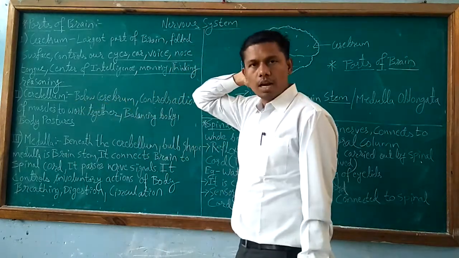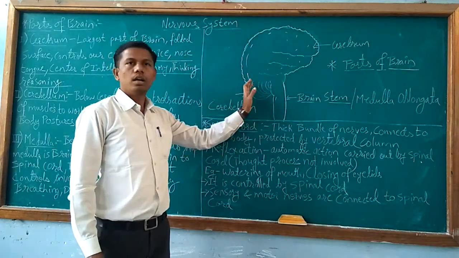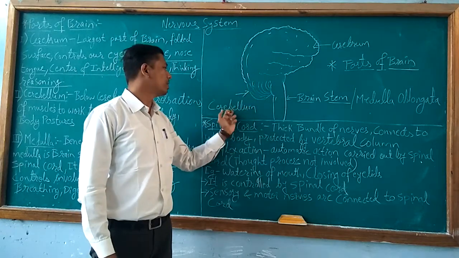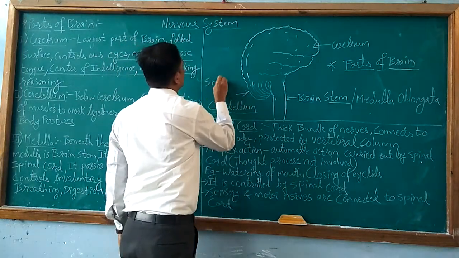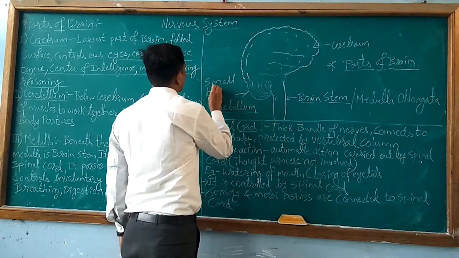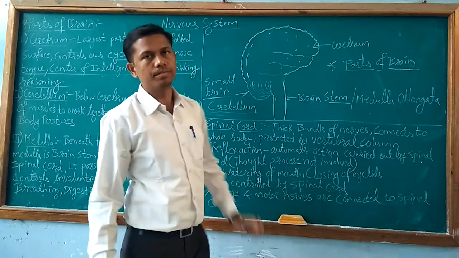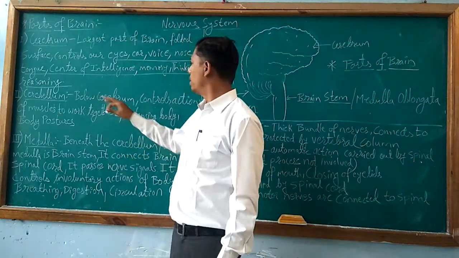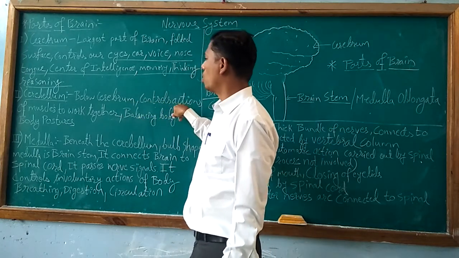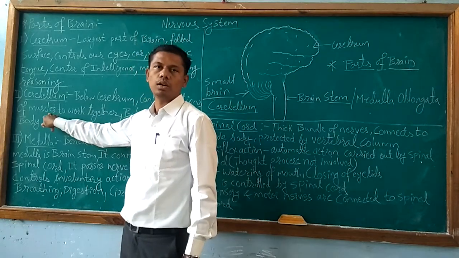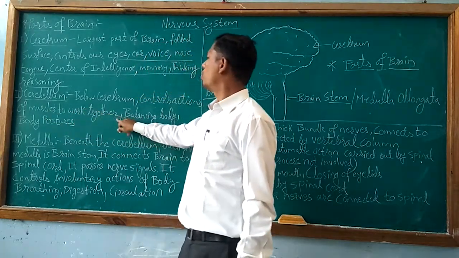Cerebellum present at the back side of the head, as I have drawn over here. This is the back side of the head, and lower back side of the brain there is the presence of cerebellum, which is also called as small brain. It is also called as small brain of the nervous system. The functions of cerebellum is controls actions of muscles. Controls all the actions of our body muscles to work together.